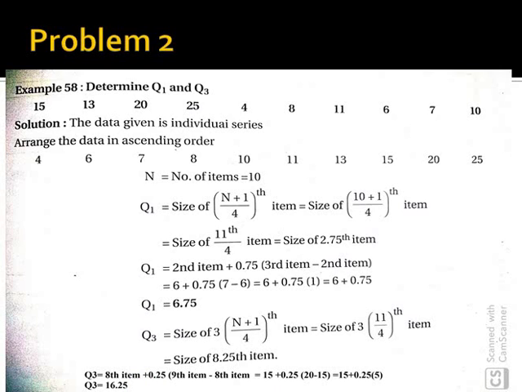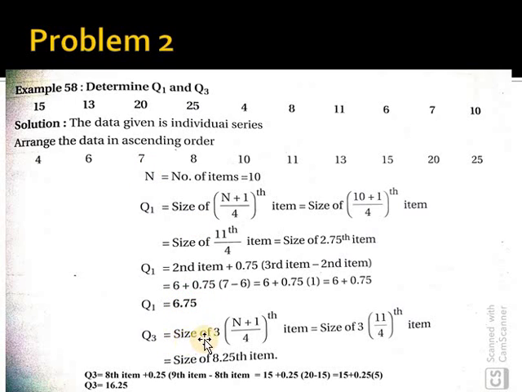I will repeat the problem again. Here they gave the data, we need to calculate Q1 and Q3. First we need to arrange the data in ascending or descending order. For individual series we have an option, we can arrange in any format. Later we find n, which is the number of observations, 10. Q1 we calculate using the formula (n plus 1) by 4. We got the 2.75th item. It means the number lies between the second and third. We split it as 2 plus 0.75. The second item is 6 and the 0.75 lies between 6 and 7. The difference between 6 and 7 is 1. We multiplied 1 into 0.75, we got 0.75. So the total value is 6.75.